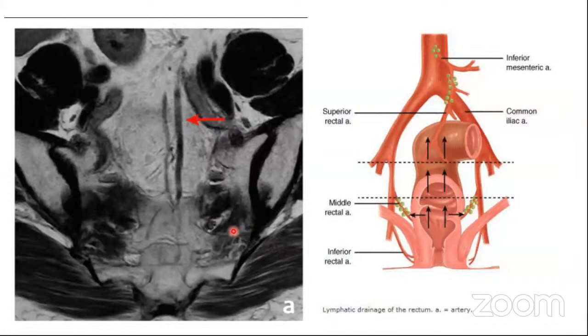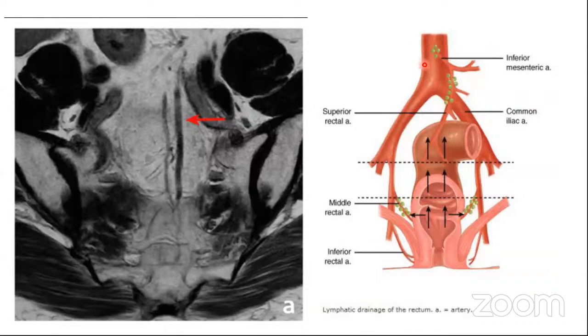Now coming to the blood supply of the rectum, we have the superior rectal artery, the middle rectal artery, and the inferior rectal artery. The inferior rectal artery and the middle rectal artery are branches of the internal iliac arteries. But what is most important for us is the superior rectal artery. Why this is important is because this serves as a landmark for the target delineation. When we are going to study the guidelines for target delineation, the cranial border of the mesorectum is taken at the bifurcation of the inferior mesenteric artery into the superior rectal artery and the sigmoid artery.